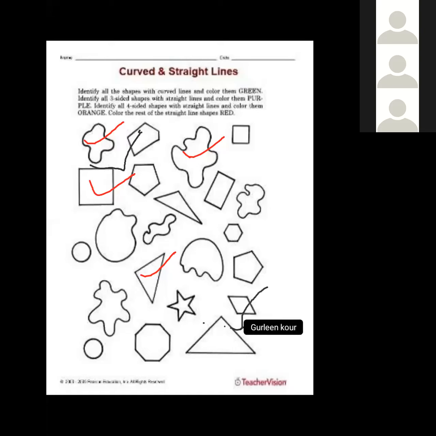Good. Up at the top on the right side. Yes, dear. Two more are left. Okay. Is anyone left? There are two objects more. An object can be two-sided, three-sided, 4, 5, whatever, but you have to see which object is having straight lines.